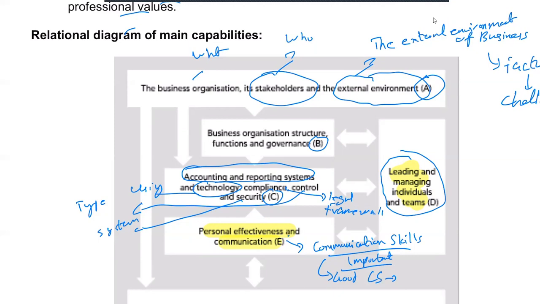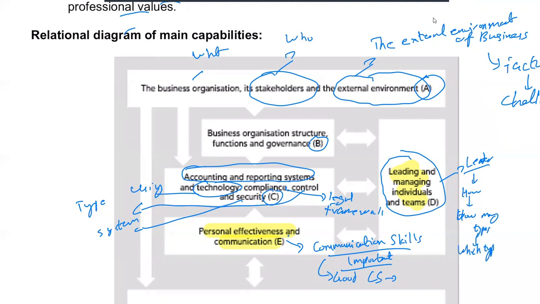Then this part, leading and managing individuals and teams. To become a leader, how many types of leadership skills are there, which type of leader you are, based upon your capabilities. So coming to the last point, ethics, part F.